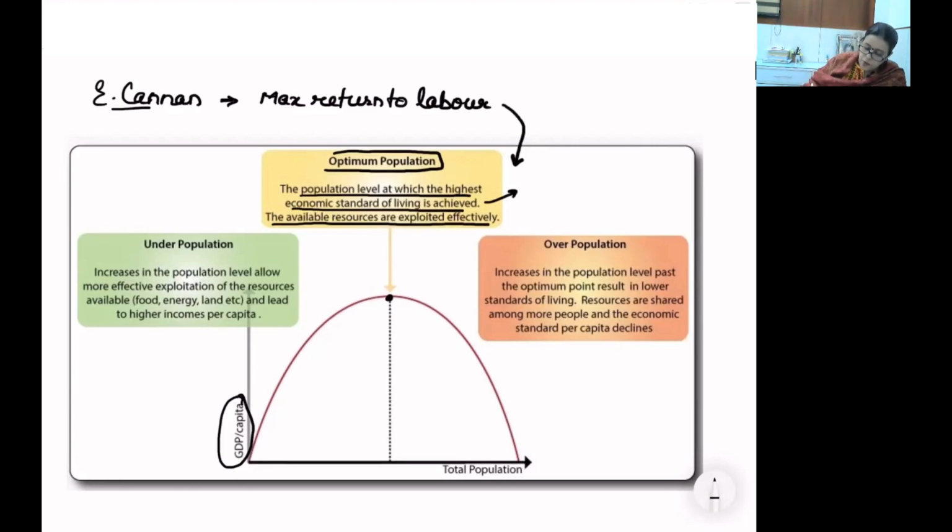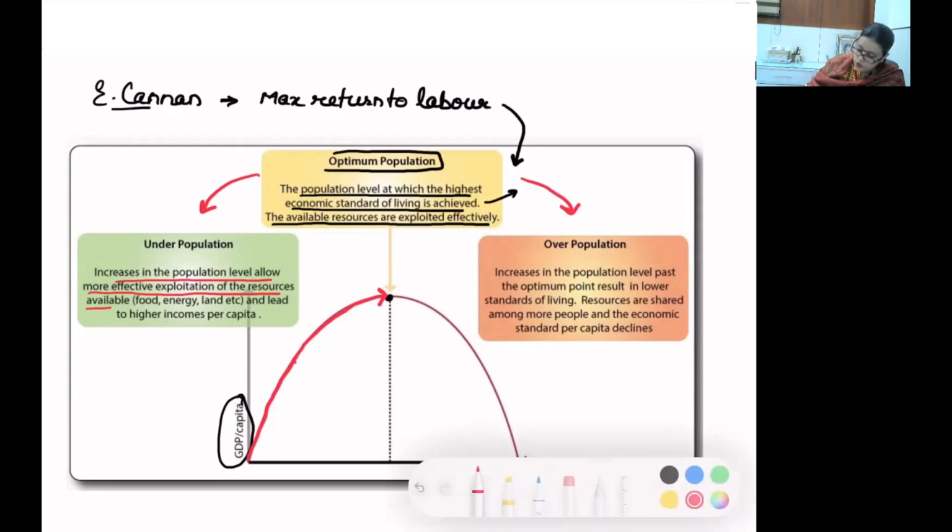Optimum population helps us in distinguishing between overpopulation and underpopulation. How do I define underpopulation? Increases in the population level allow more effective exploitation of resources available. This is the point till I reach optimum population, where population is less, human resource base is less, thus there is not the fullest exploitation of it.